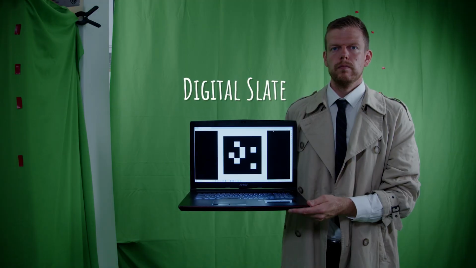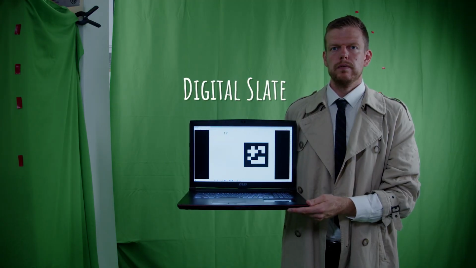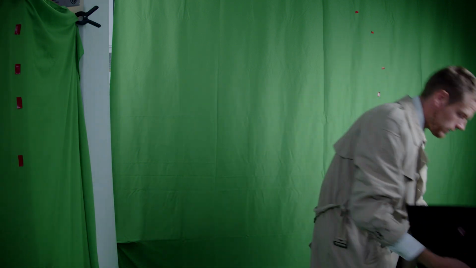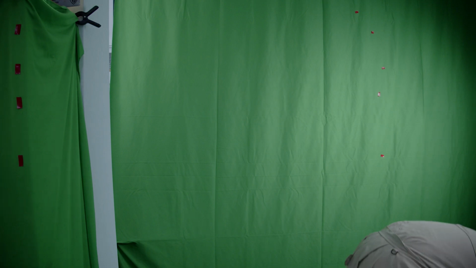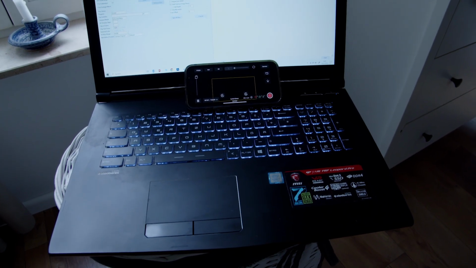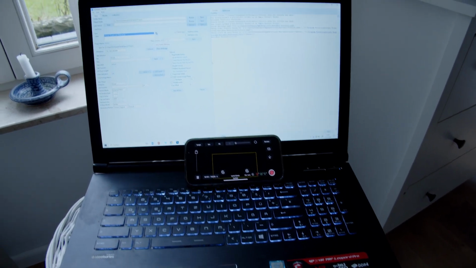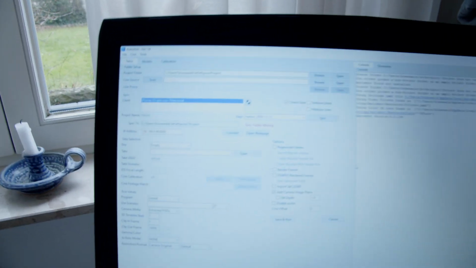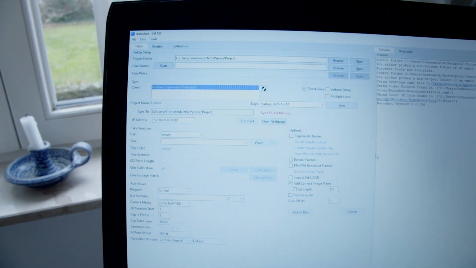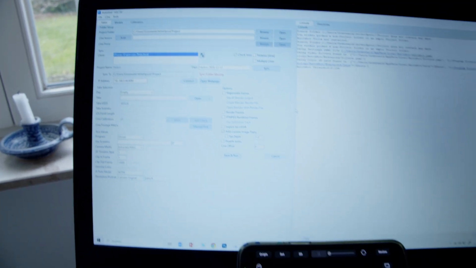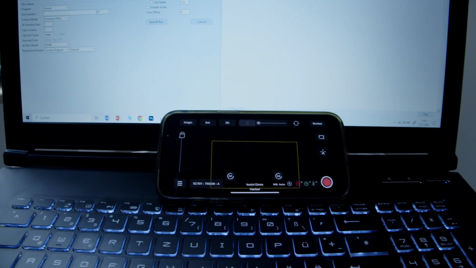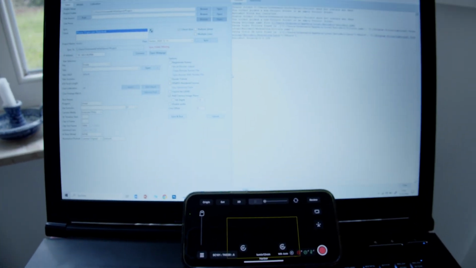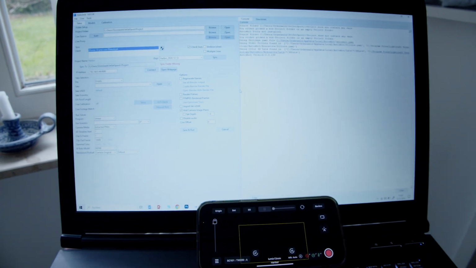At this point, everything works like a normal green screen shoot, except that we will need a digital slate in order to sync up our iPhone to our production camera. Therefore, you will need some sort of tablet or laptop with the Autoshot software. Pretty important note, the laptop and the iPhone with the Jetset app need to have the same network or Wi-Fi setup in order to work correctly. And only when both gears are turned on, we will be able to open up our digital slate.